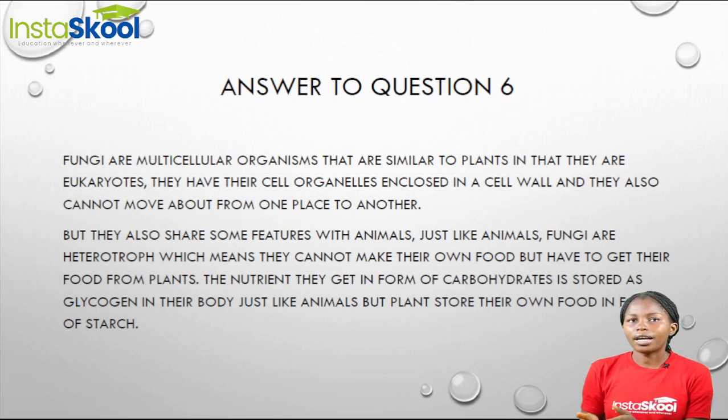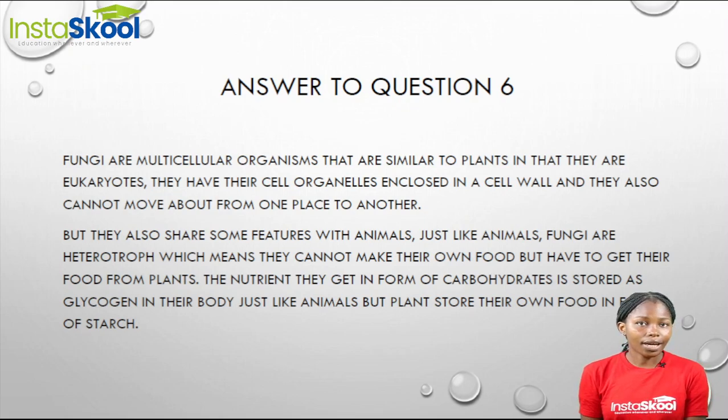Now, what about animals? Some of the features that they share with animals is that they are heterotrophs. And what this means is that they cannot make or produce their own food, but they have to rely on plants for food. When they get these nutrients in form of carbohydrates, they store it as glycogen in their body the same way animals do.